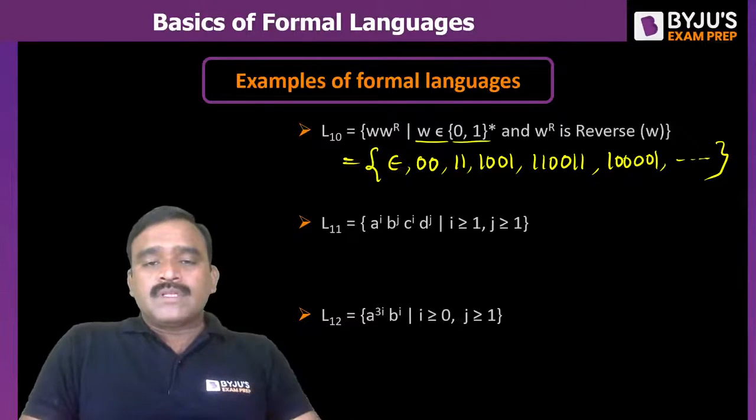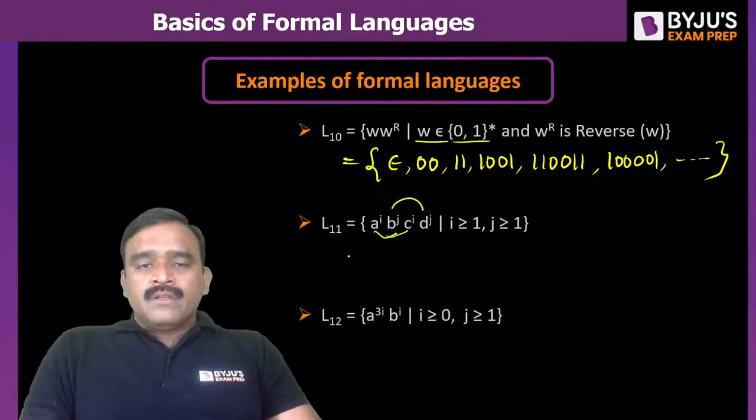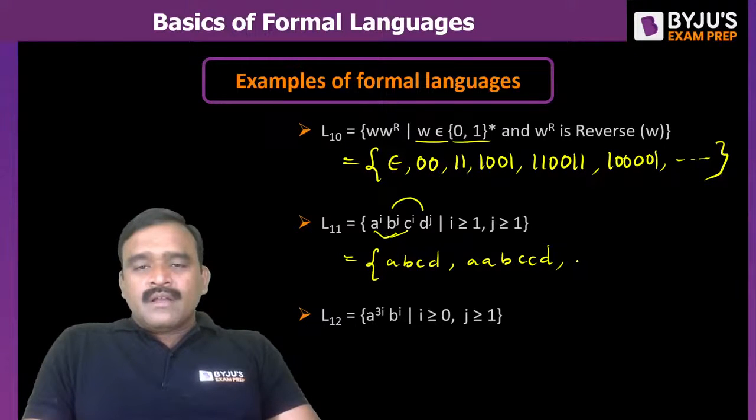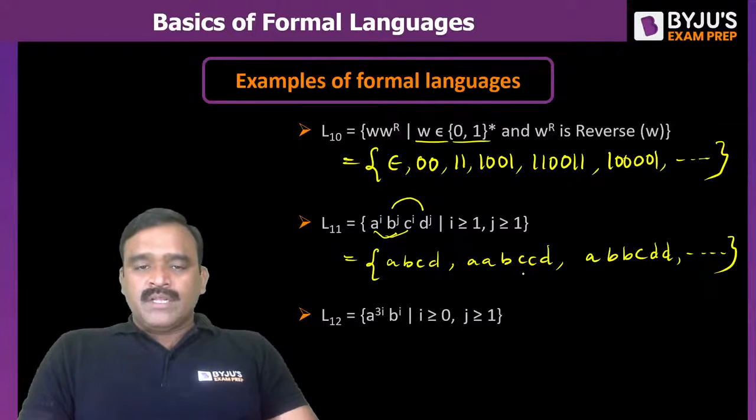Okay. Now coming to a power i, b power j, c power i, d power j. So b's and d's must be the same, a's and c's must be the same. So here the minimum string is A, B, C, D. As a's and c's are the same, if i value is 2, A, A, B, C, C, D. And if you take b's and d's the same, for example, A, B, B, C, D, D. And so on. The pattern will be like this.